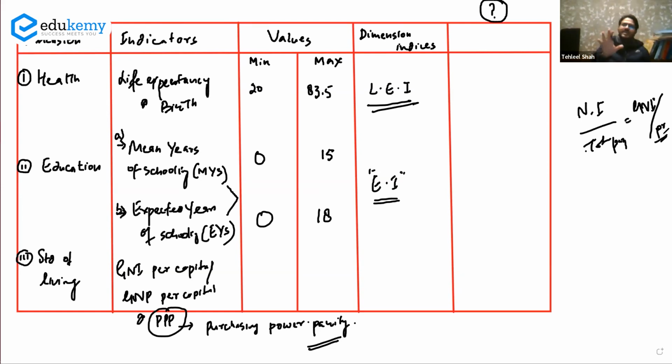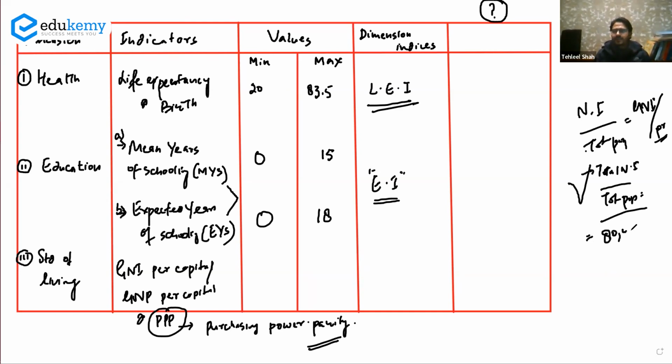So what is the total national income of the nation divided by total population? That will give you the per capita income, or the GNI per capita. For example, you take India's total national income divided by India's total population, and say you get some per capita income, say 80,000 rupees. This is your per capita income.